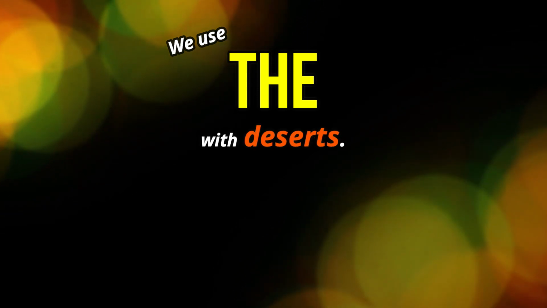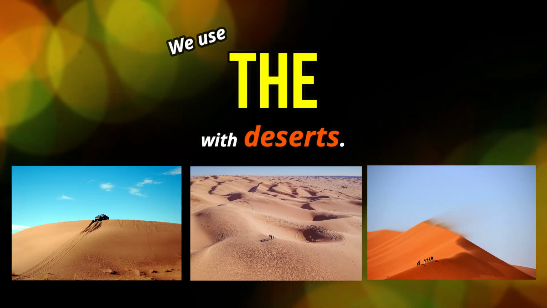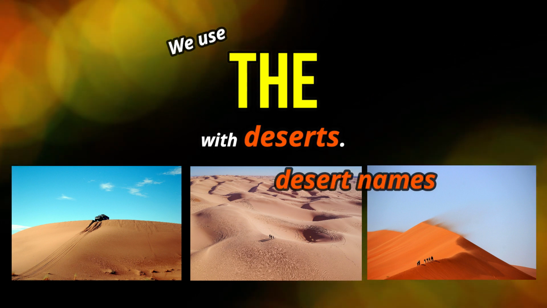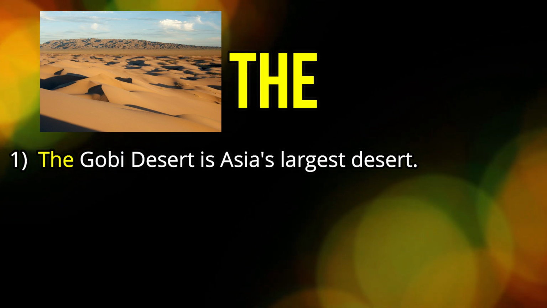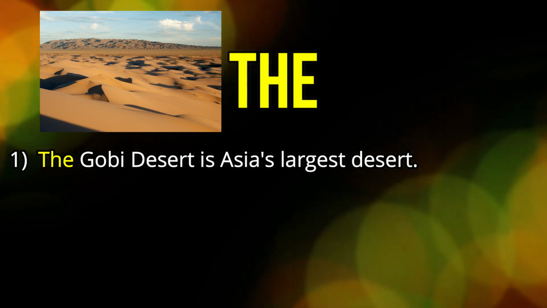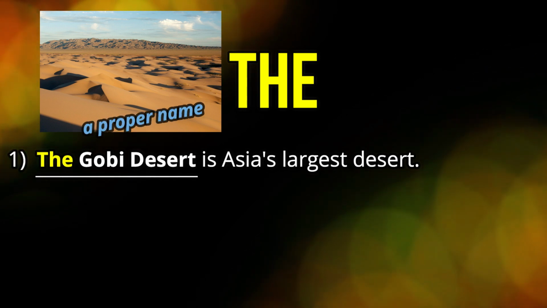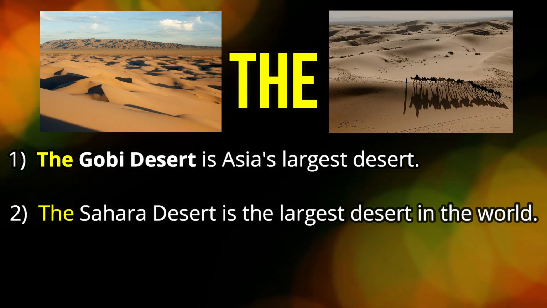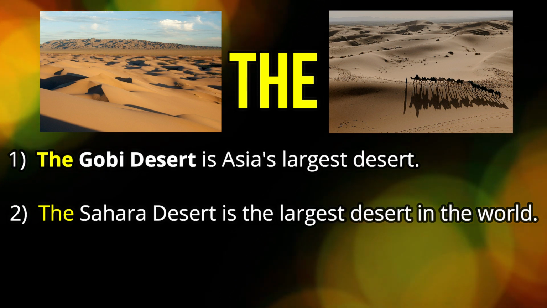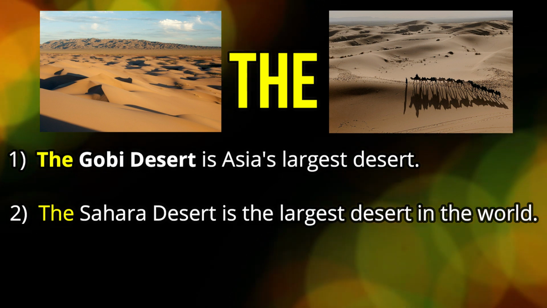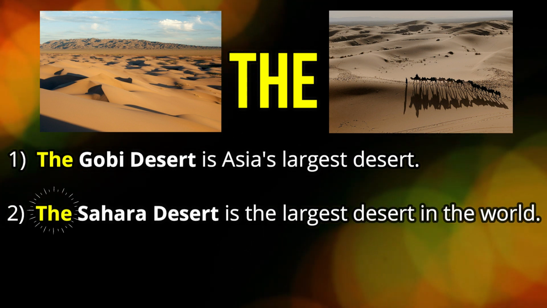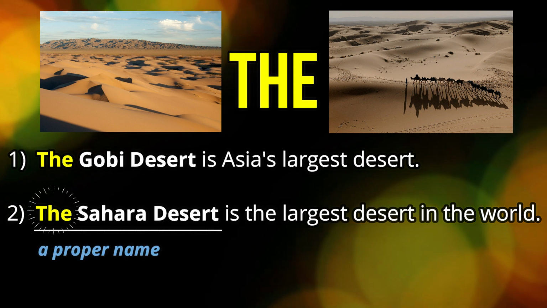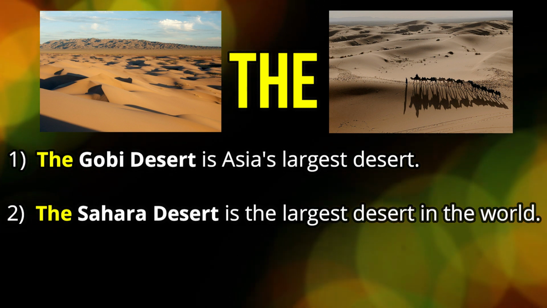And finally, we come to the last one, which is deserts. And we use "the" with desert names. For example, in number 1, the Gobi Desert is Asia's largest desert. So you see, we call it the Gobi Desert, the proper name, okay? And in number 2, the Sahara Desert is the largest desert in the world. And again, we refer to the Sahara Desert with "the," okay? It's a proper name, the Sahara Desert. All right.